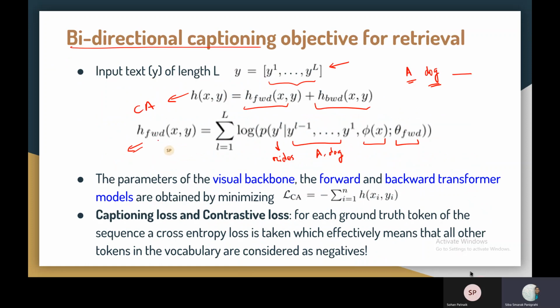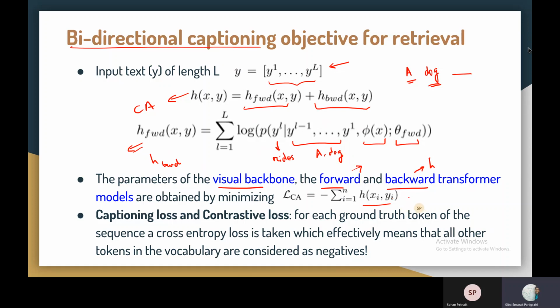So similarly, this is h forward, and we can find the h backward by doing exactly the same thing, but generating the text in the reverse direction. Now we want to have a loss so that we can train this visual backbone, the forward and backward transformer. So forward transformer is responsible for giving this h forward, backward for giving the h backward. And the loss we are using here is the captioning loss, like summation of all this h for each xi, yi pair, and that's it.